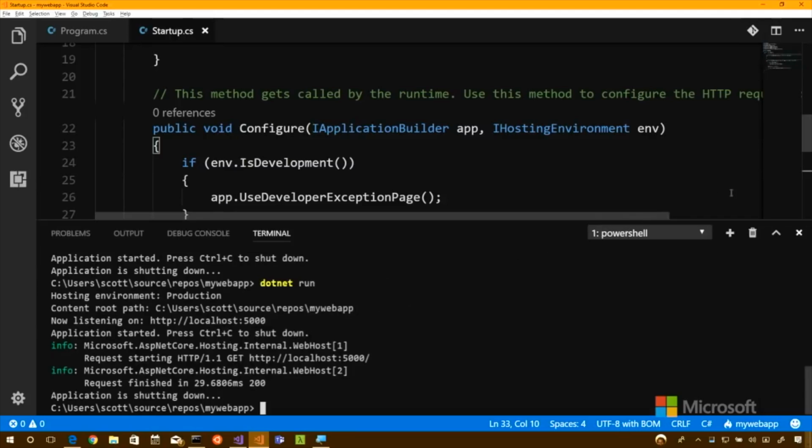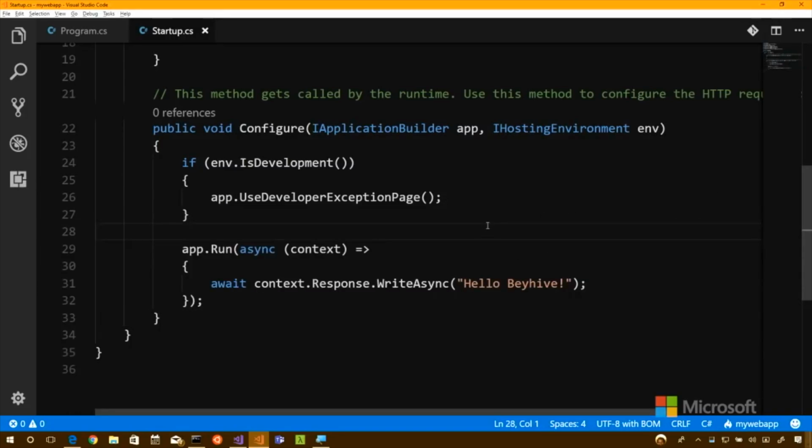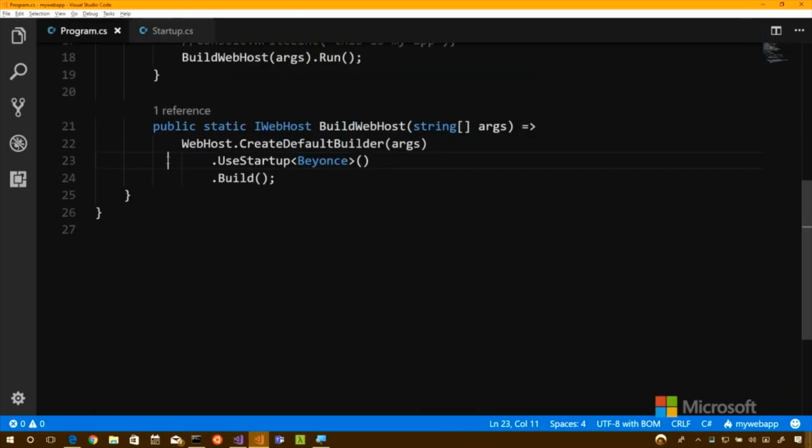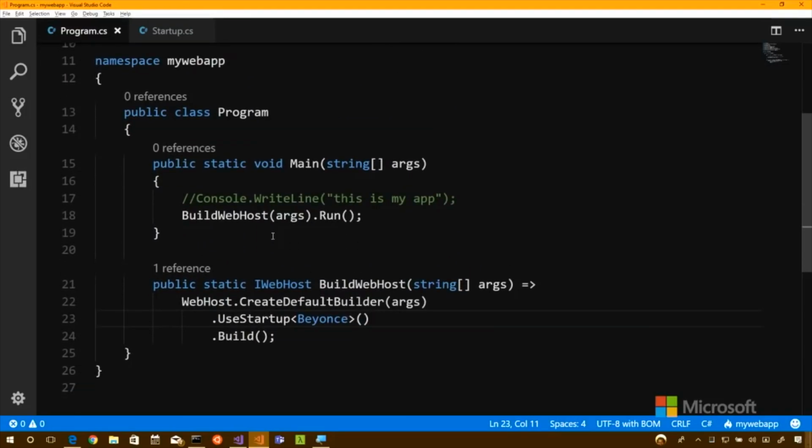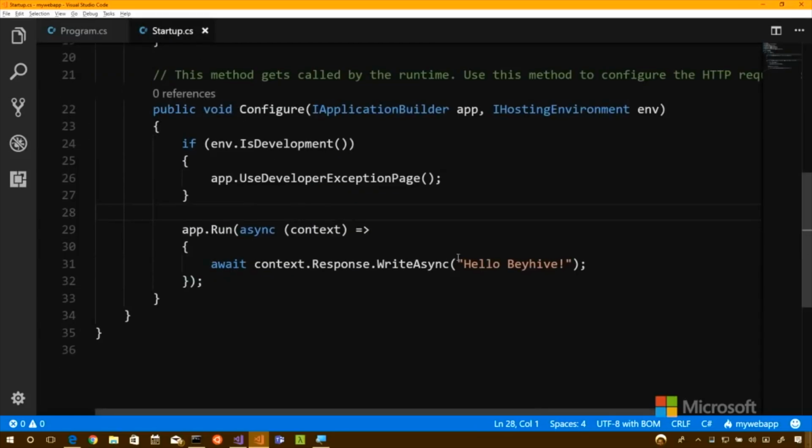One of the things when you are working, so we've seen Hello World or Hello Beehive in honor of Beyonce, but as a person who's building their web page for the very first time, you want to see a page. You actually want to see something more than just a string.